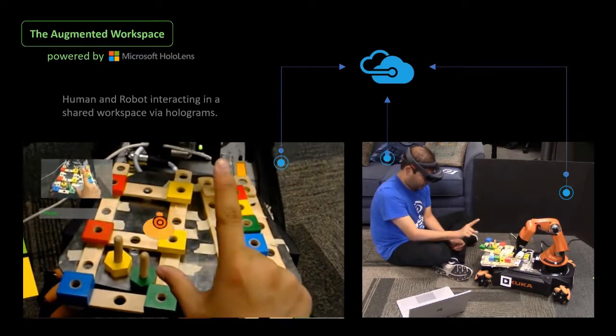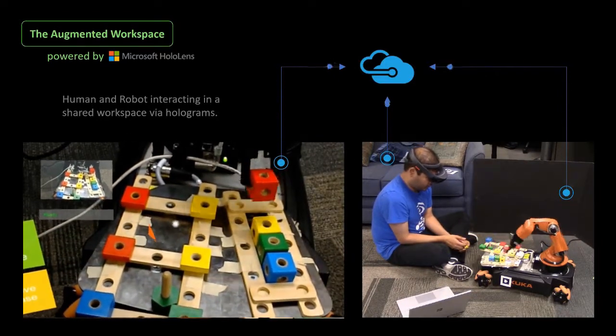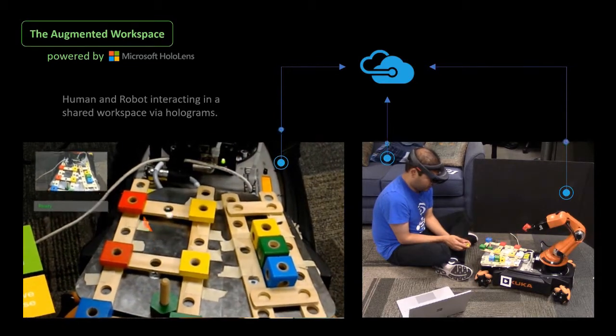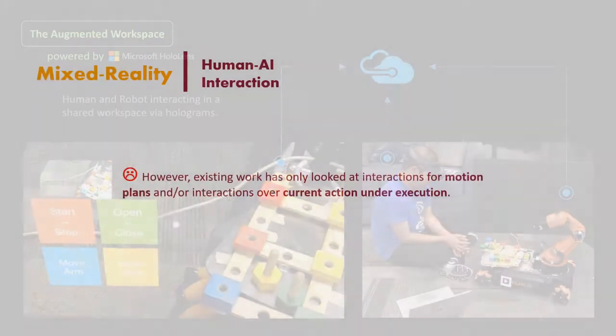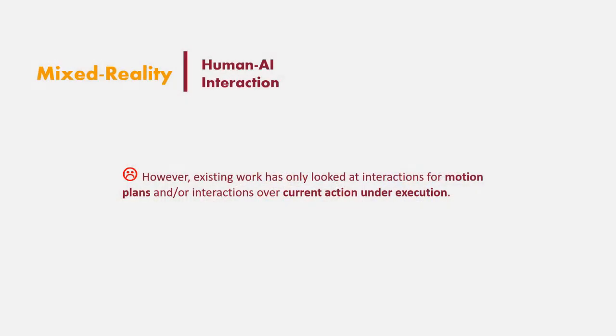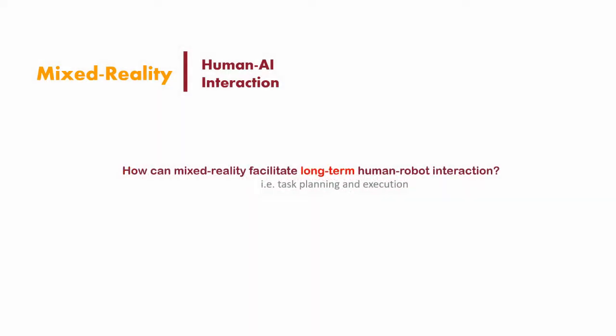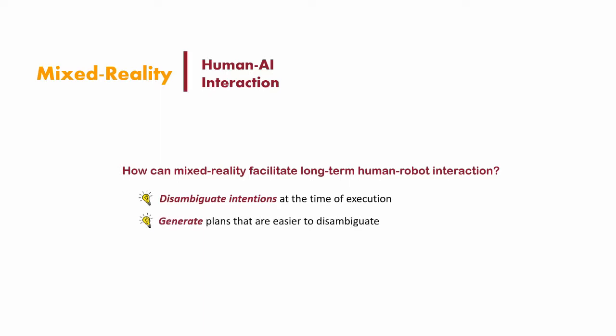While mixed reality interfaces are becoming more popular every day, most of the existing work has only focused on visualizing the current action under execution, with most of the approaches tailored for motion planning and visualization of trajectories. Instead, in this work, we investigate how these principles translate to longer-term interactions and task planning in general. Specifically, we look at how projections in mixed reality can be used to disambiguate intentions during plan execution and generate behaviors that would be easier to disambiguate at the time of execution, and externalize the state of the robot to achieve common grounds with the human in the loop.